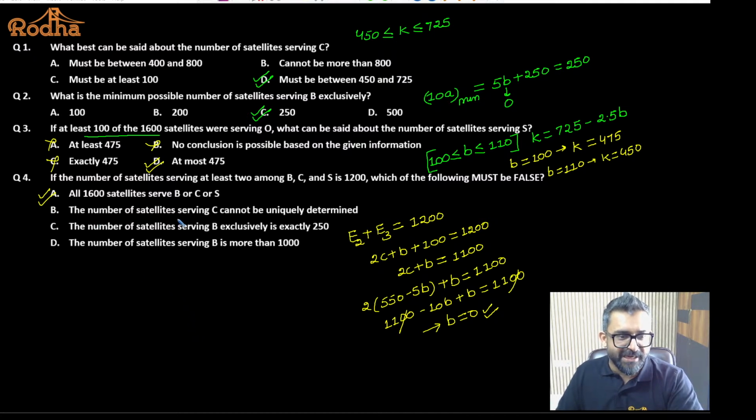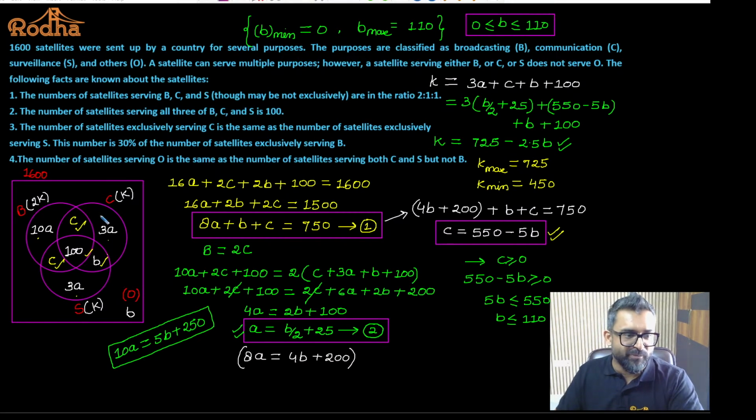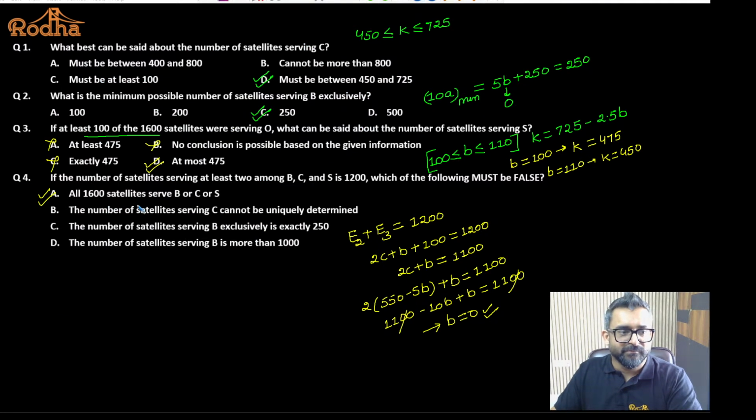Fine. The number of satellites serving C cannot be uniquely determined. Once we know the value of B, everything depends upon B. We can find out the value of K, the value of 2K. If I know the value of A in terms of B, I know the value of C in terms of B. Can I find out the value of 2K?